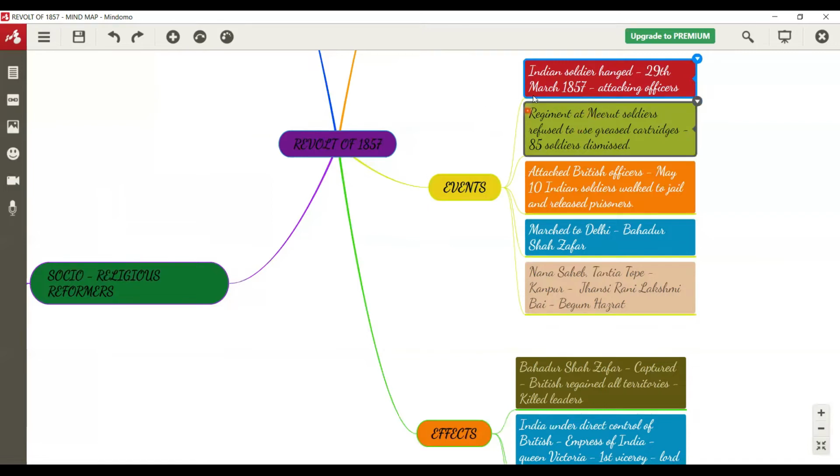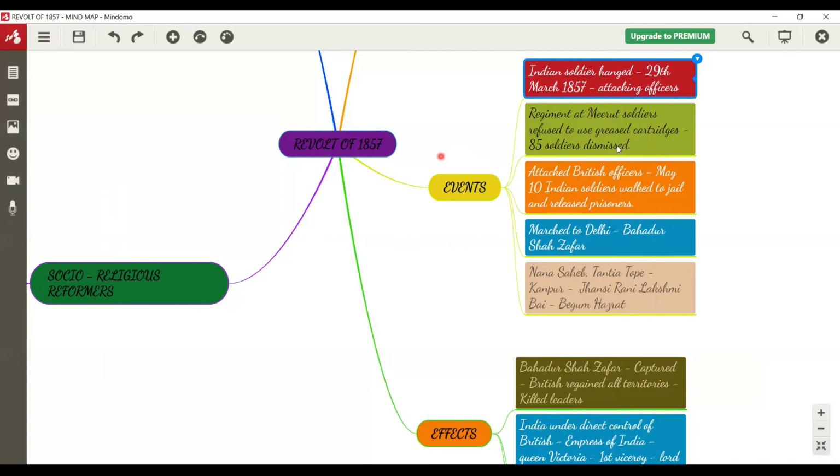Okay, children, this was one of the great events. And second one, you could see regiment at Meerut soldiers refused to use greased cartridges. 85 soldiers dismissed. What do you mean by cartridges? Children, you all know that there was an Enfield rifle which was greased with the fat of pig as well as the cow, which disturbs the Indian culture and traditional sentiments.